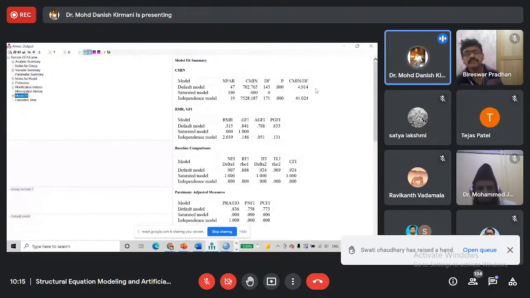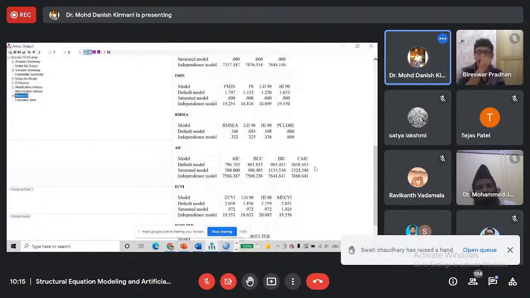Good. Now we are getting Cmin/DF less than 5, which is acceptable. TLI is greater than 0.9, CFI is greater than 0.9. RMSEA is still 0.1, so it is still problematic.